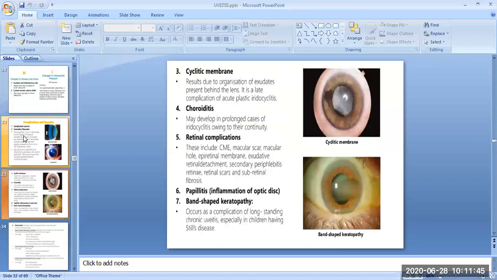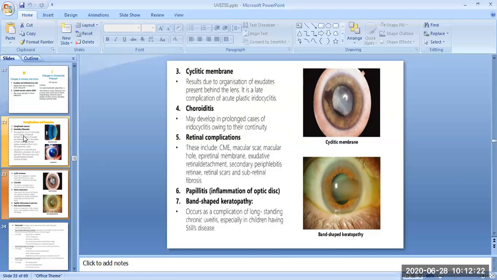The next complication is the cyclitic membrane. It results due to the organization and fibrosis of the exudates present behind the lens. It is a late complication of the acute plastic type of iridocyclitis. The next complication is choroiditis. It may develop in prolonged cases of iridocyclitis owing to their continuity.